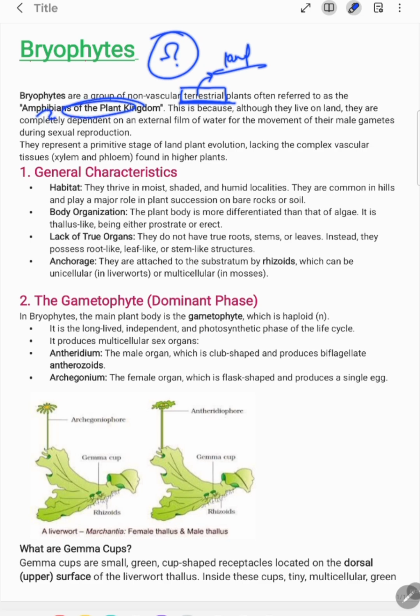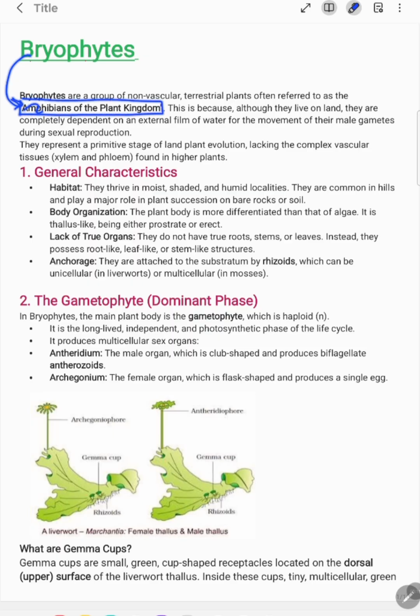But one fact about them is that they need water for fertilization. Hence they are known as the amphibians of the plant kingdom. Please remember this point.